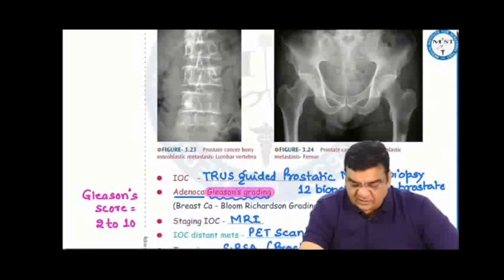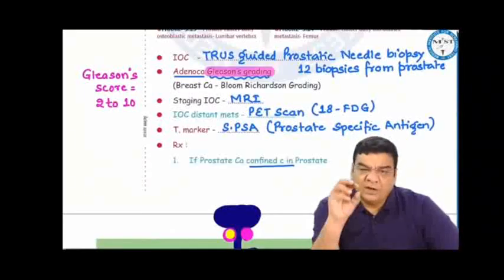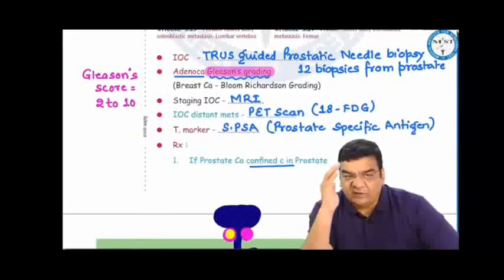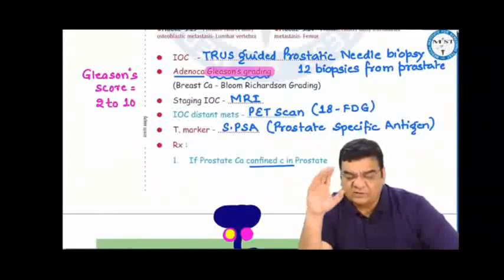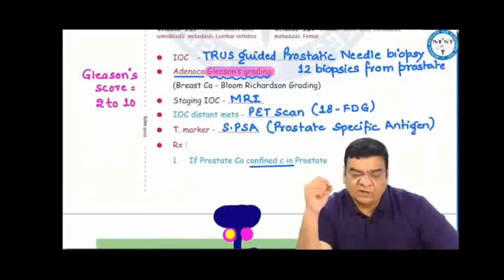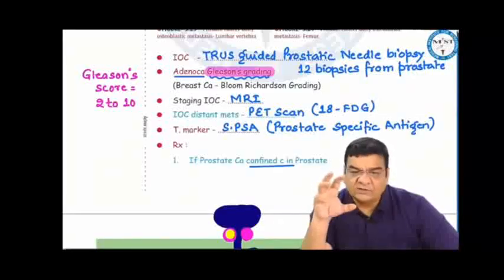Investigation of choice for prostate cancer would be transrectal ultrasound guided prostatic needle biopsy. 12 biopsies are taken from the prostate, and we can do a Gleason grading, where the Gleason score ranges from 2 to 10. For breast cancer, we do a Bloom-Richardson grading. For staging of prostate cancer, we do MRI. For distant metastasis PET scan, where we use 18-fluorodeoxyglucose, half-life 120 minutes. And the tumor marker for prostate cancer is serum prostate-specific antigen.